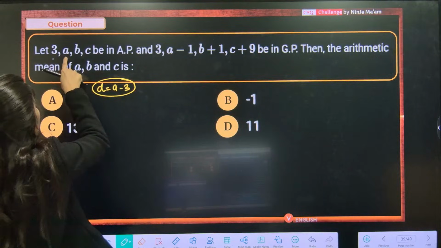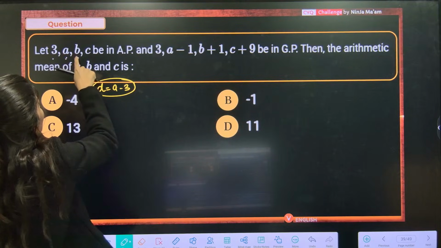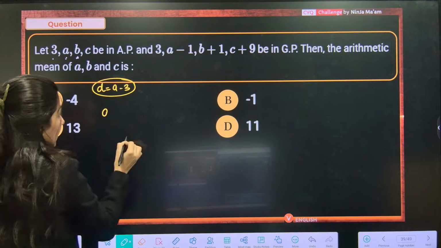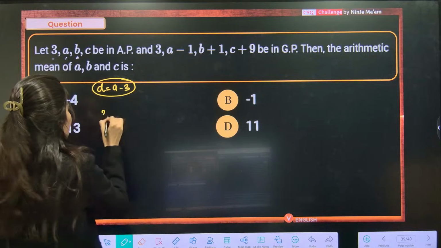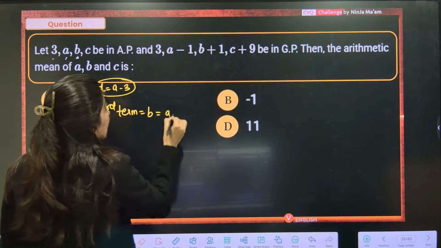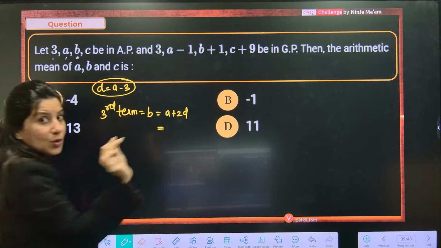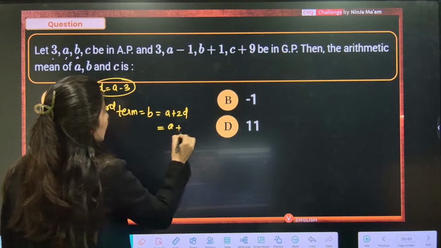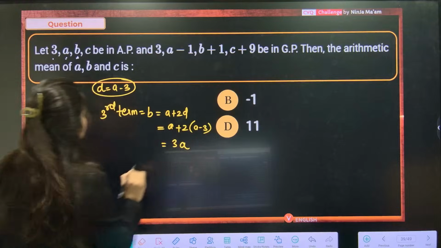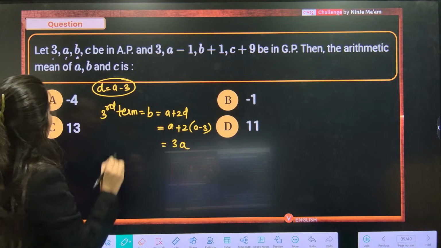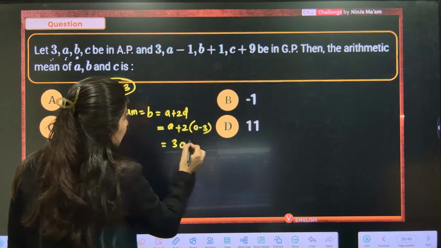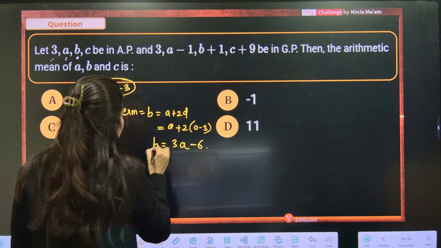So first term, second term, third term. Can you tell me what the third term is? B over here is the third term, which is a plus 2d. We don't want d, we already have it, so a plus 2 times a minus 3. So clearly 2a, so 3a. Third term is what? First, second, third, right? So 3a minus 6 is your b. Am I doing this right?